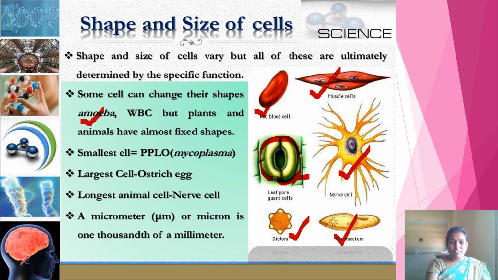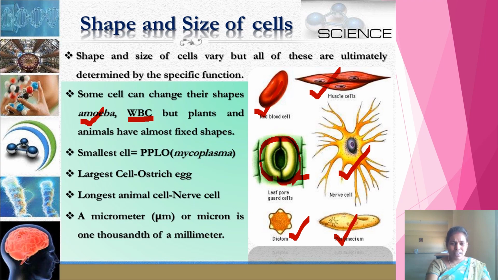In the same way, if you see the human body, inside the human body, one type of cells can change their shape. What is that cell? It is WBC. White blood cells can change their shape in the human body. This is the only cell which can change its shape in the human body. Whatever the size, whatever the shape of the cell in all the living organisms, all plants and animals have almost fixed shapes.